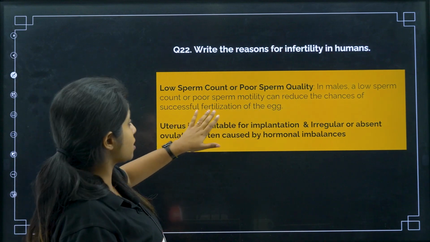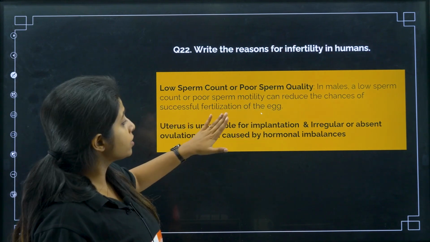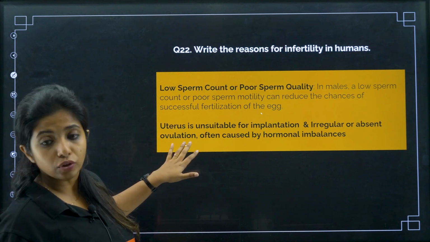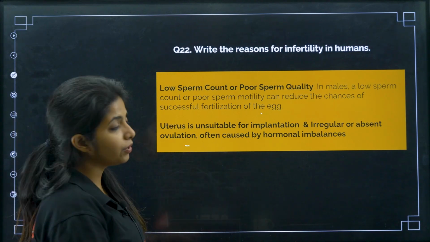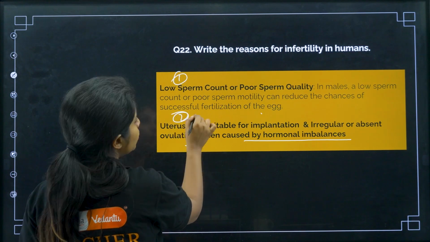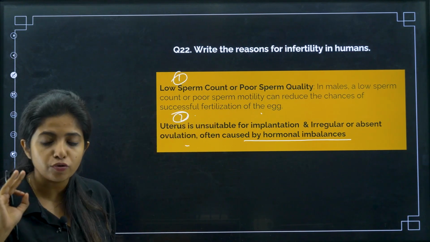So, low sperm count or poor sperm quality in males: a low sperm count or poor sperm motility can reduce the chances of successful fertilization of the egg. Uterus unsuitable for implantation, and irregular or absent ovulation, often caused by hormonal imbalances, are the reasons for females. So you should be writing in points one and two properly, otherwise you are going to lose your marks.